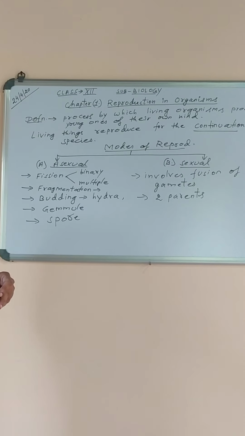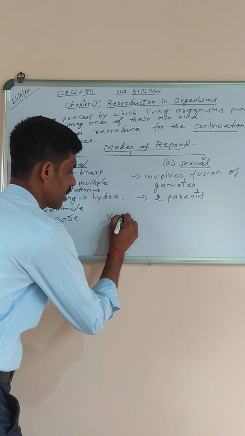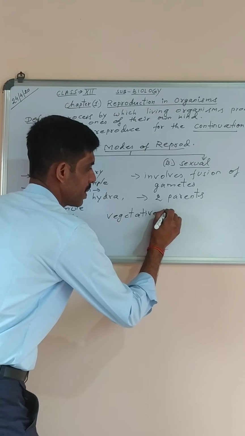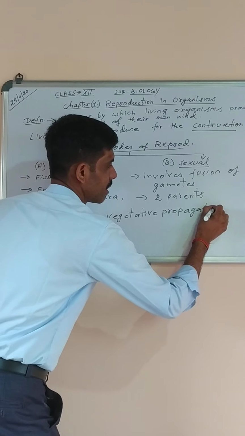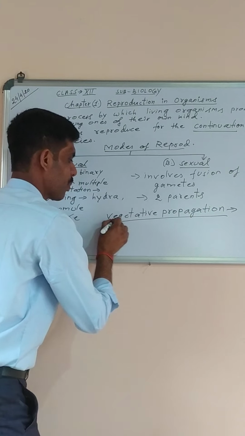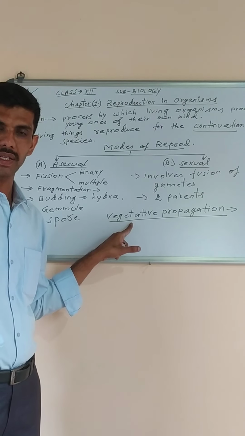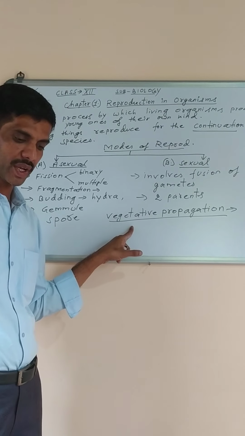In general, plants reproduce by the method of vegetative propagation. You must have heard the word vegetative in your previous classes also. What is vegetative propagation or vegetative reproduction? Vegetative propagation means growth of a new plant from vegetative parts like roots, stems, leaves is called vegetative propagation.